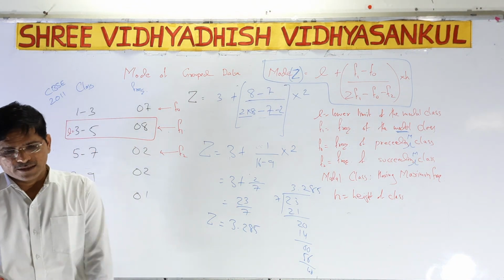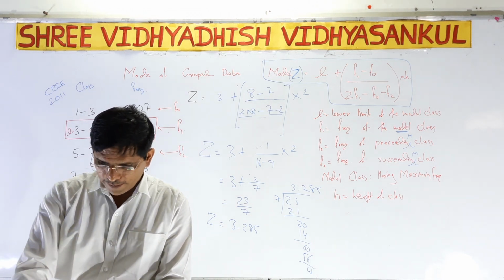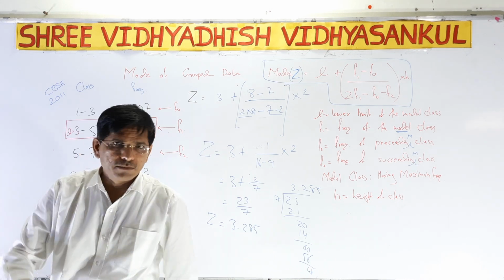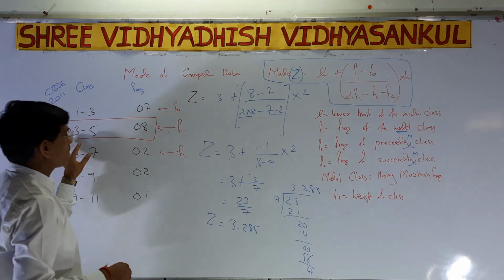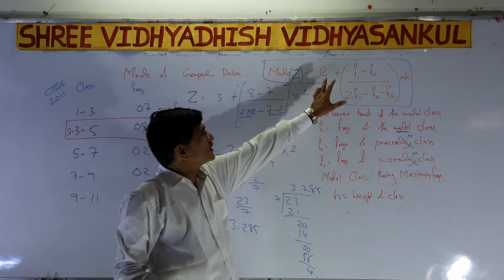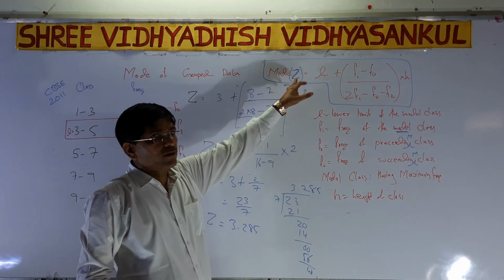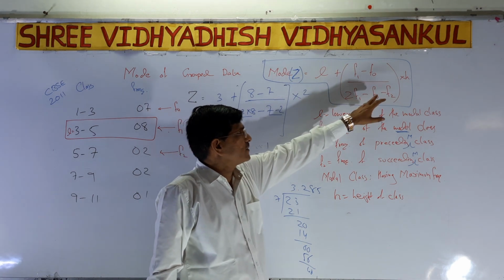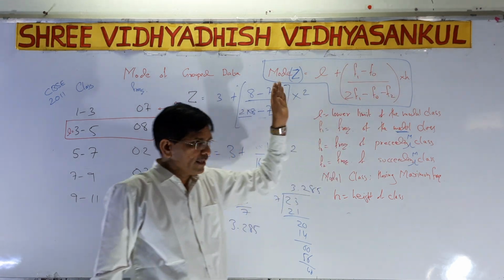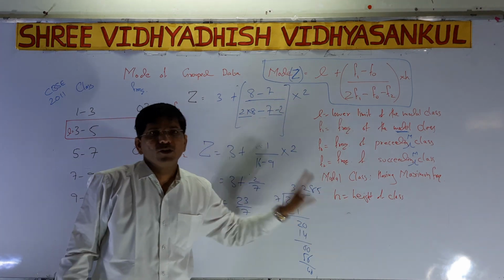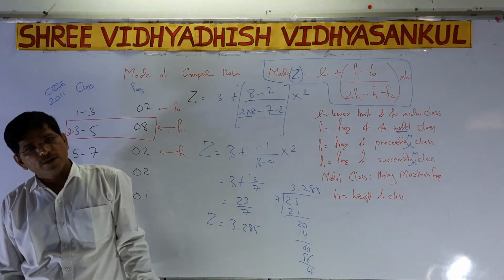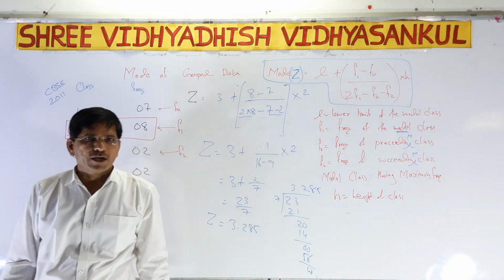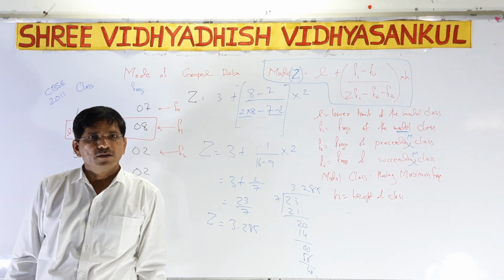So mode is easy. Mode means what? For the maximum frequency, that is our answer. Always remember, for the maximum frequency, the answer lies within the modal class. You have to somehow memorize this formula: Mode Z is equal to L plus (f1 minus f0) divided by (2 f1 minus f0 minus f2), into height h. And you have to write all these things in your rough book or textbook. So now, Exercise 14.2, you have to start yourself and try to solve the sums. Thank you.